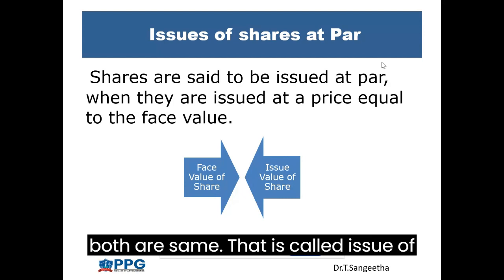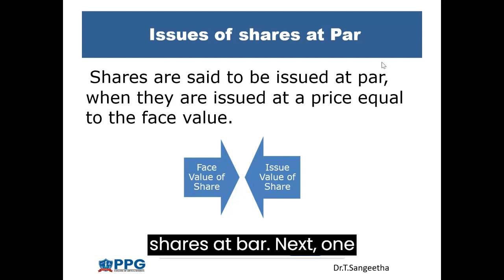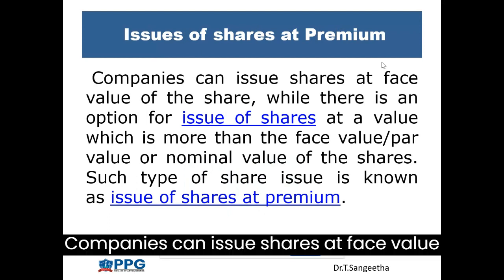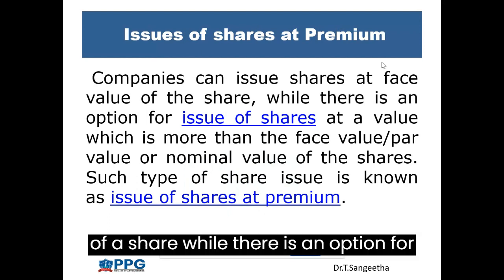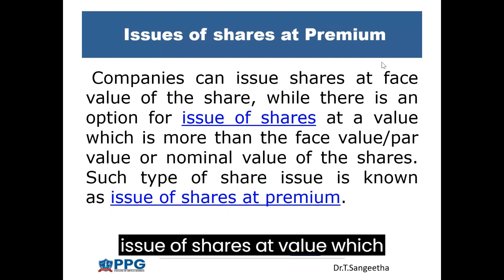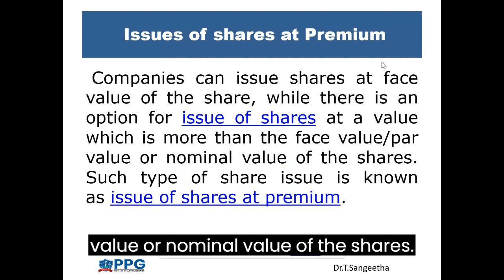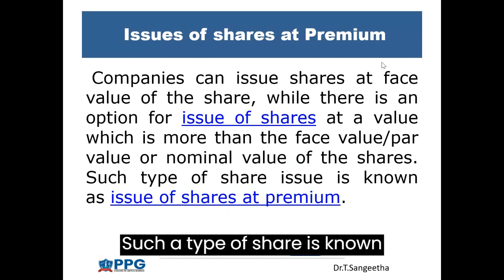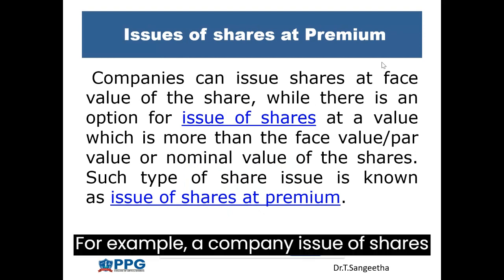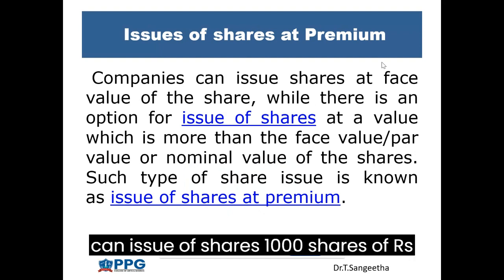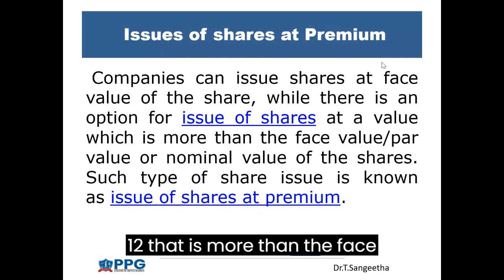Next one, issue of shares at premium. Companies can issue shares at the face value of a share, while there is an option for issue of shares at a value which is more than the face value, par value or nominal value of the shares. Such a type of issue is known as issue of shares at premium. For example, a company issues 1,000 shares of rupees 10 each. They can issue the shares at rupees 12, that is more than the face value. It is called issue of shares at premium.